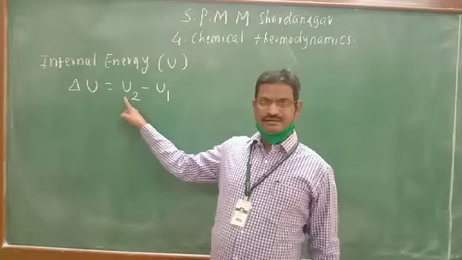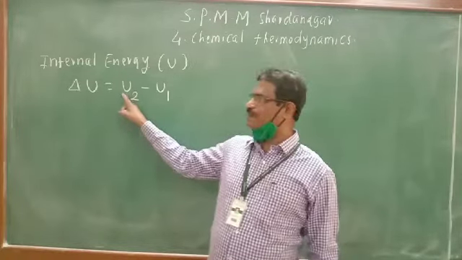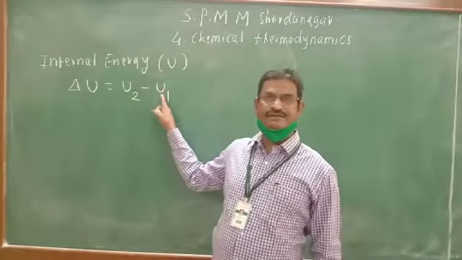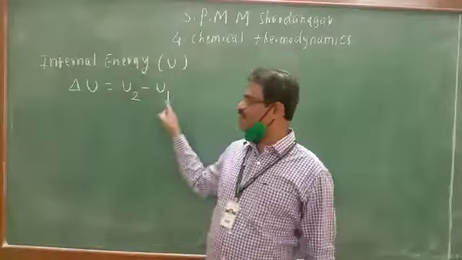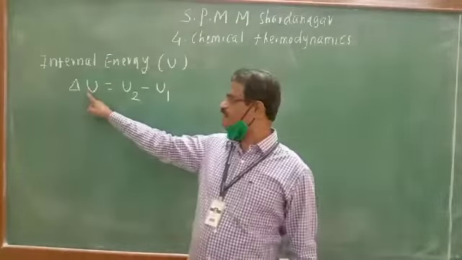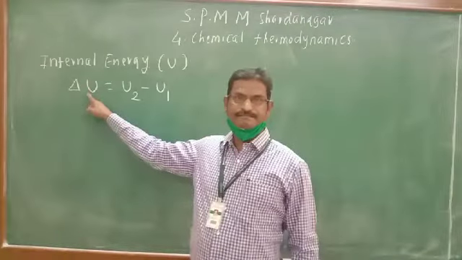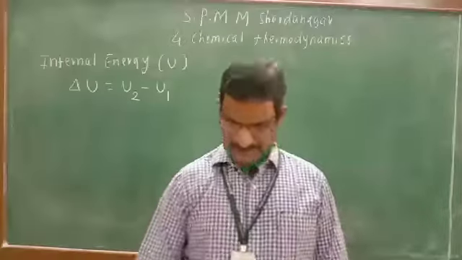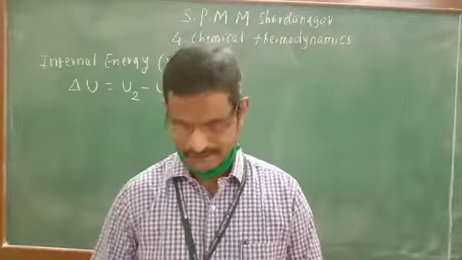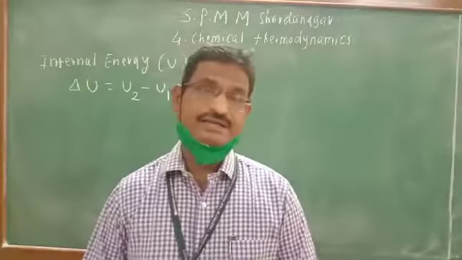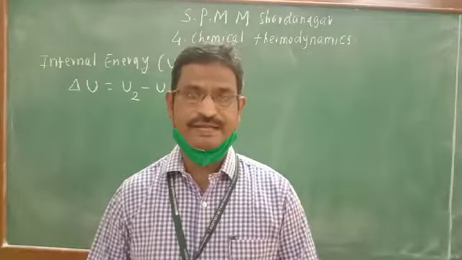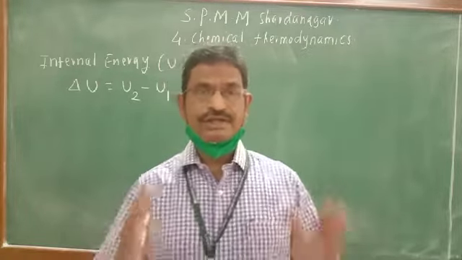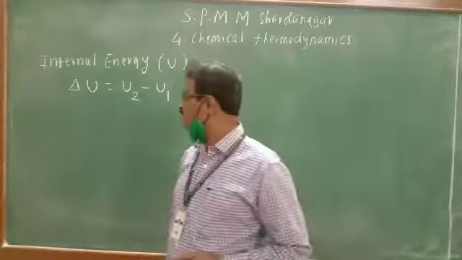The difference between the internal energy of the final state and the internal energy of the initial state is known as change in internal energy. So change in internal energy can be calculated, as it is a state function. How the change in internal energy takes place, that we have to study here.